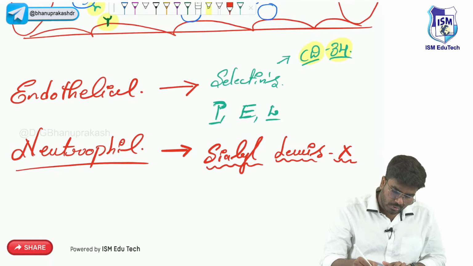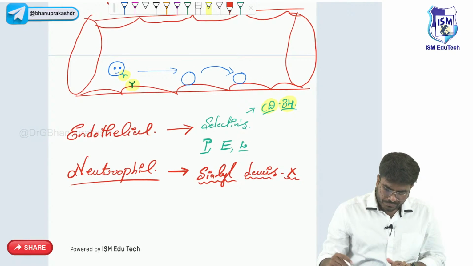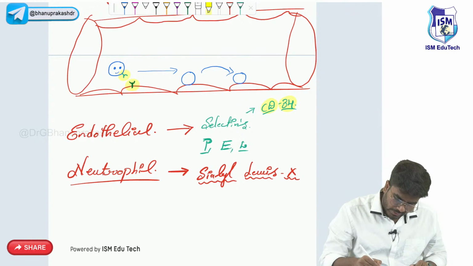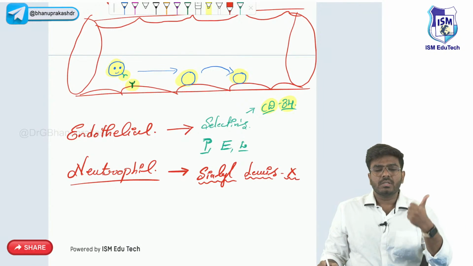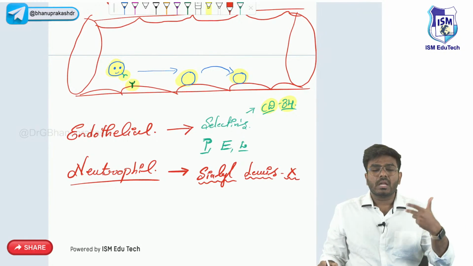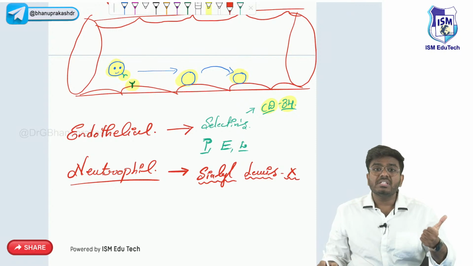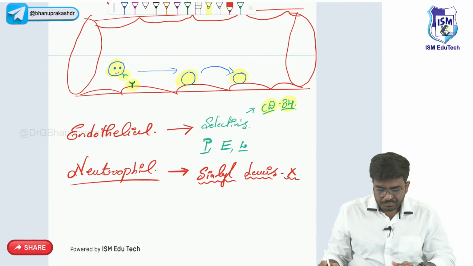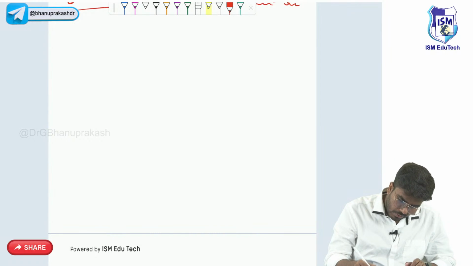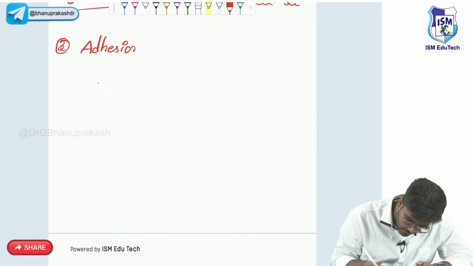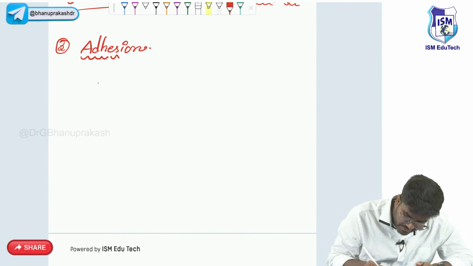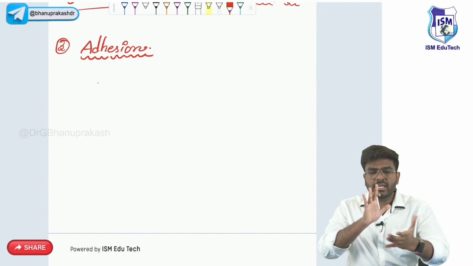Now direct question to you. For the process of rolling, in this cellular event, which molecules are involved? Selectins are involved in margination, rolling, adhesion, transmigration, chemotaxis. Which event? They are helping in the rolling event. Now, after rolling, the third event which I want you to know is adhesion. Okay, adhesion. The name itself is there. Adhesion means attachment, tightly attached.